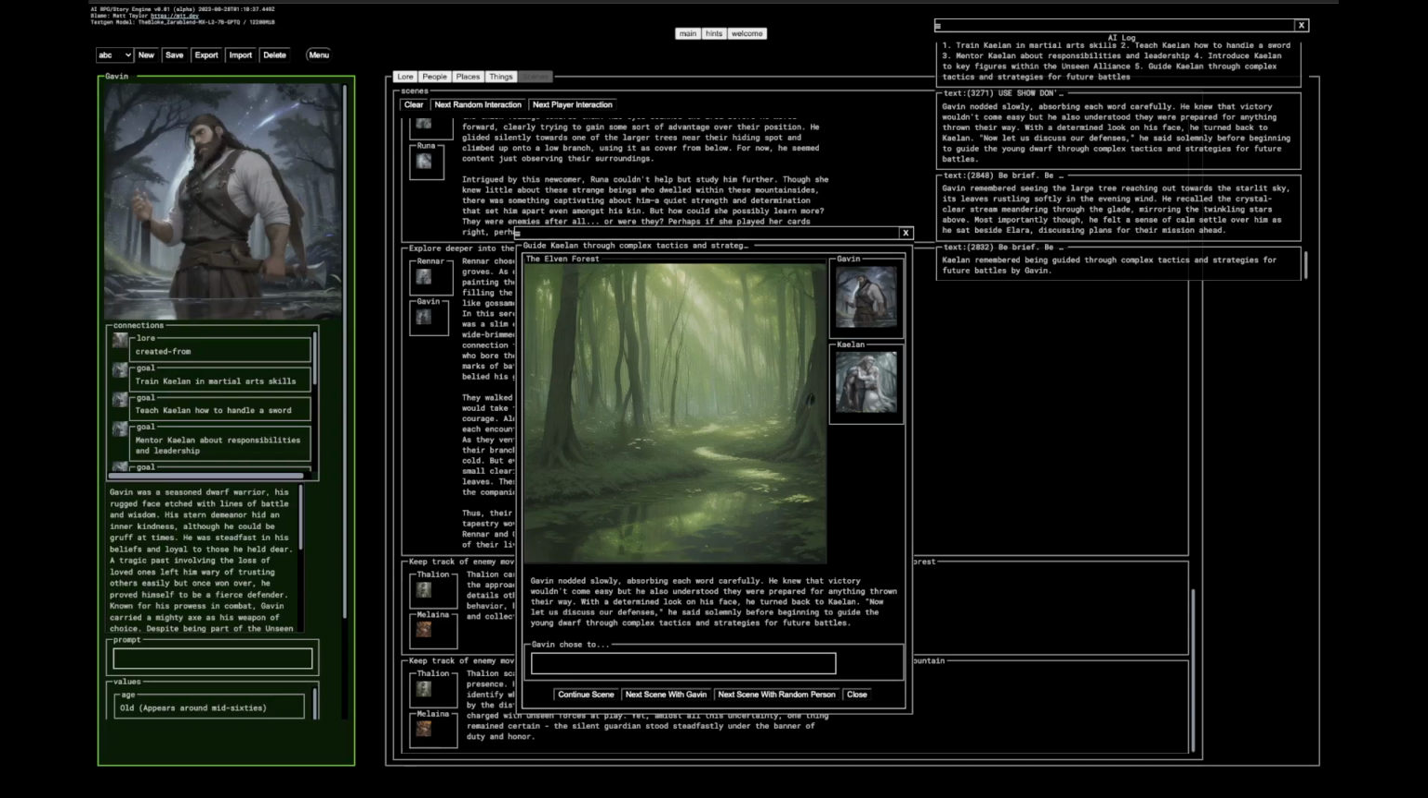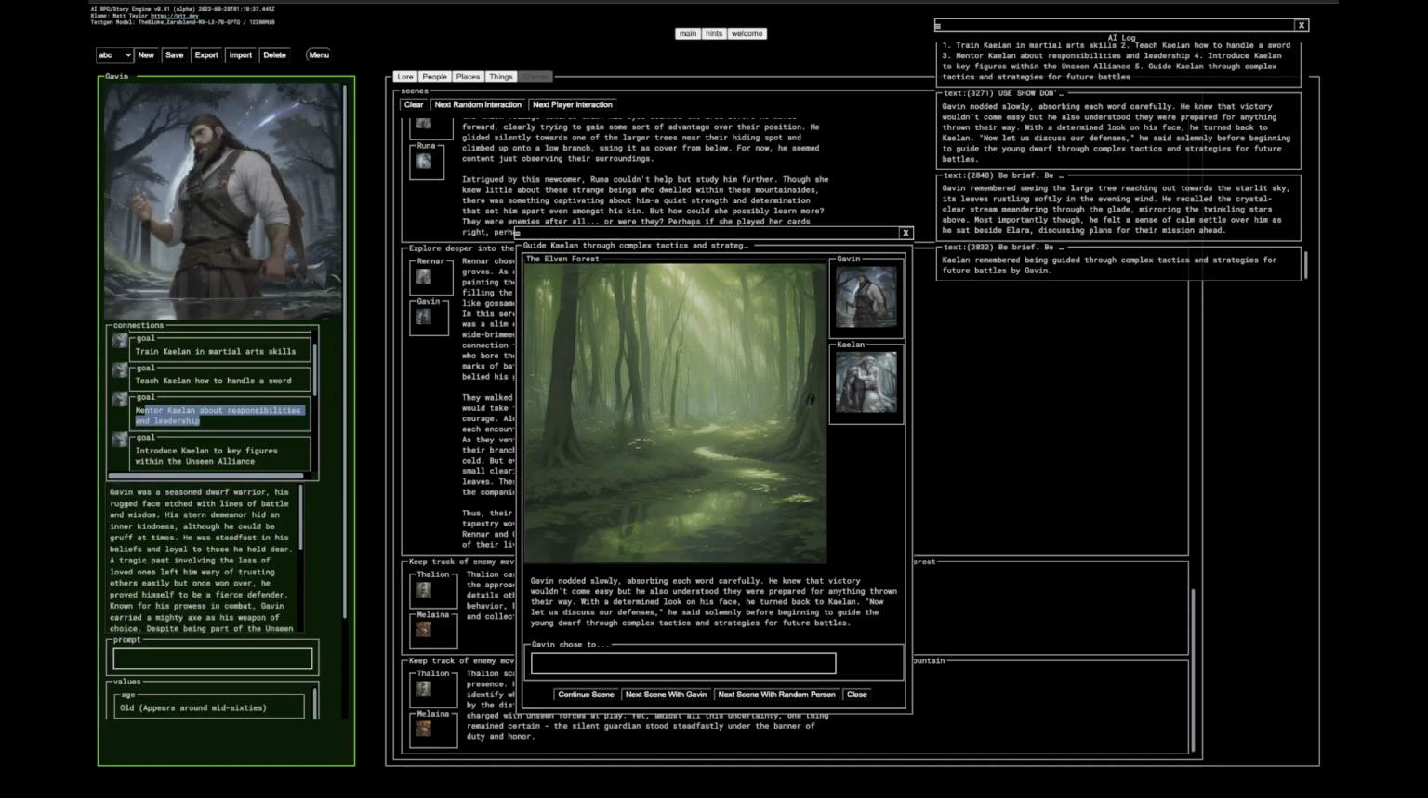But anyway, I just want to show off Gavin. If you look here, unfortunately, you can't see my mouse cursor with OBS as I have it set up right now, but I'll highlight this and you can see where I'm looking. He has connections with all these things. He's created from lore, from this Humanville place. He has goals. He wants to train this guy and learn how to handle a sword, teach how to soar. He wants to mentor. So I guess he's a kind of mentor kind of guy.